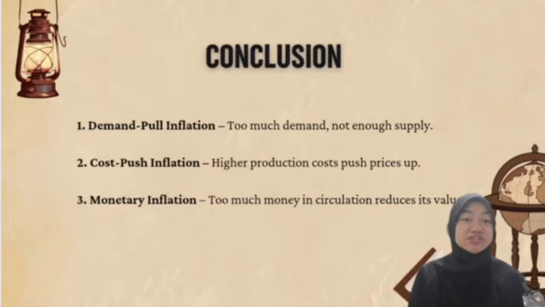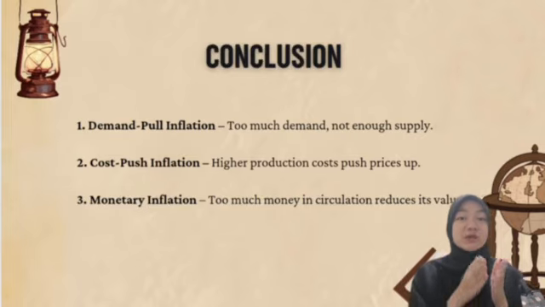The conclusion for each type of inflation is: number 1, demand pull inflation, too much demand but not enough supply. Number 2, cost push inflation, higher production costs push prices up. Number 3, monetary inflation, too much money in circulation reduces its value.